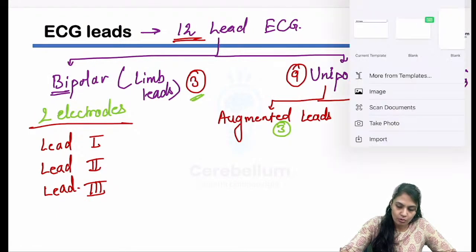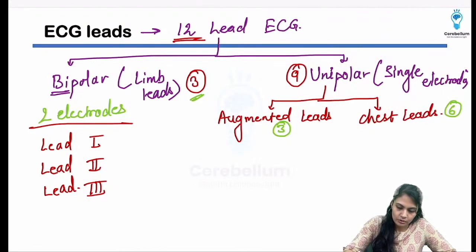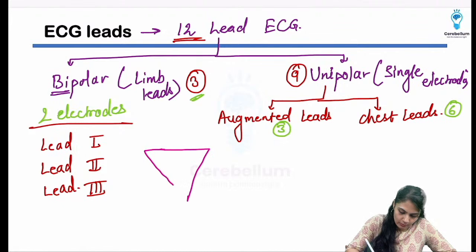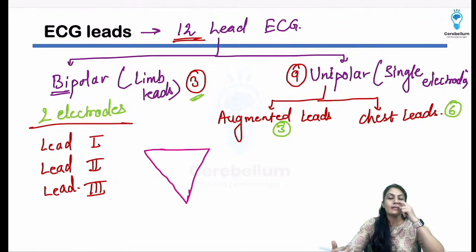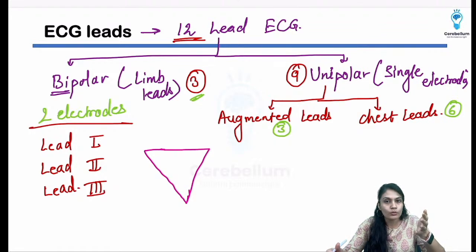So let's draw the triangle itself here. It will be helpful for you to see. Alright, so suppose this is the triangle. Now this triangle, it is seen, or it is assumed or postulated, that the heart is in the center of this triangle, and this triangle is made by the electrodes itself.